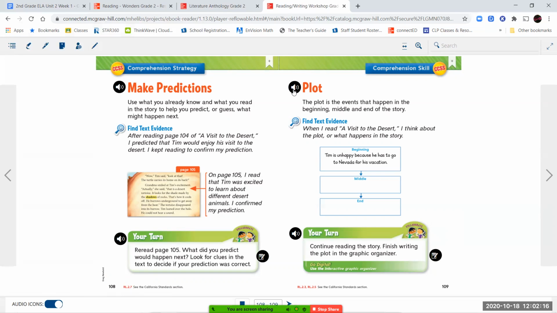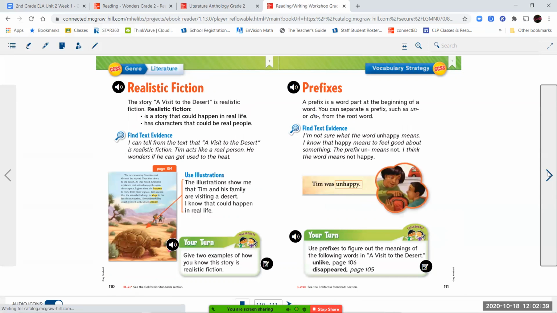Now we know in the middle of the story, once he gets there and he goes on the desert hike and tour with his grandma, he finds all sorts of interesting and exciting things. He learns about different animals and how they live in the desert. And then by the end of the story, we know that he's really happy that he went. He's excited and he's probably going to go again. So let's talk about our genre and our vocab strategy next.